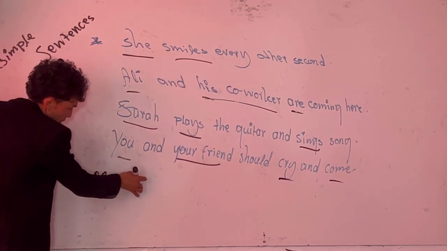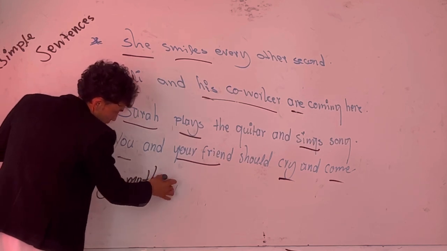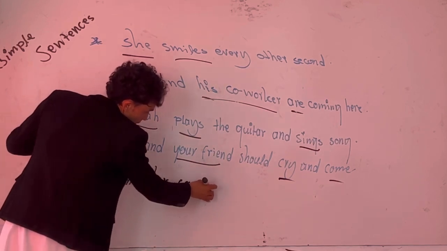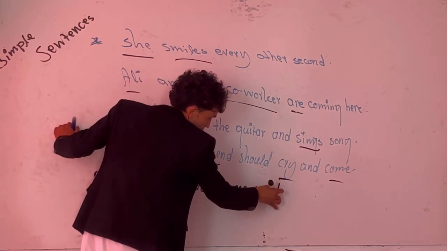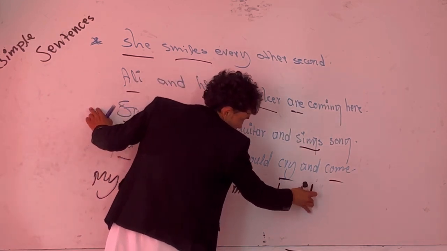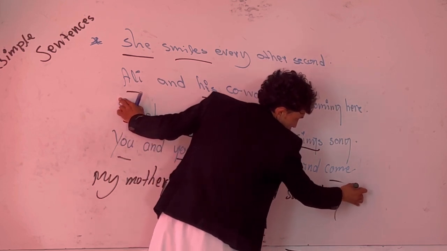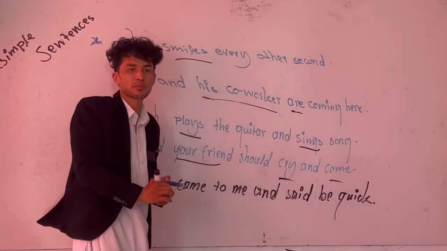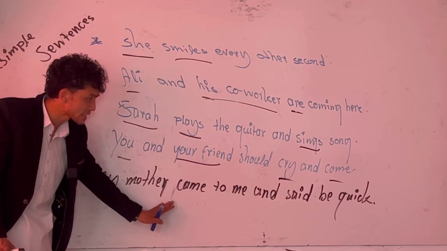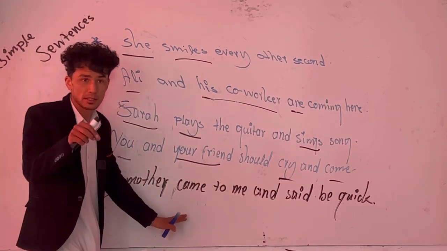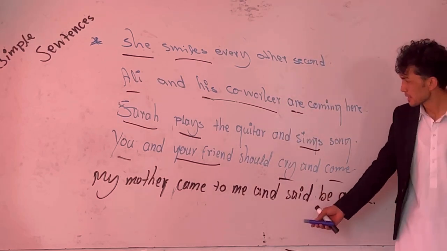Somebody says, for example, my mother came to me and said, be quick. So, analyze the sentence. What type of sentence do you think it is? Simple sentence or any other kind of sentence? This is a simple sentence.